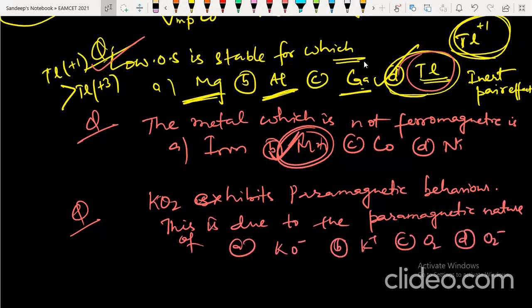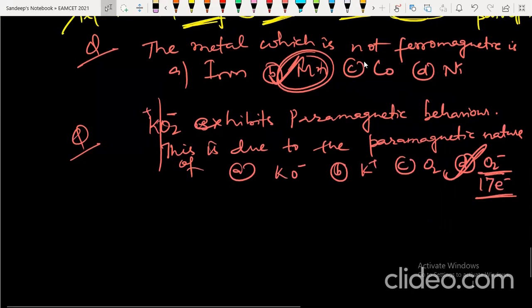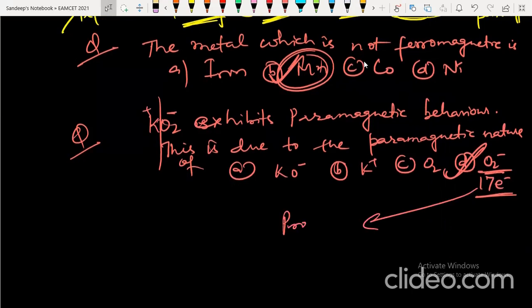So this is due to O2⁻, because if you remove the K⁺, it becomes O2⁻. O2⁻ has 17 electrons. If you apply molecular orbital theory, it has 1 unpaired electron. So the presence of an unpaired electron results in its being paramagnetic. A very beautiful question which was asked in MSET 2014.